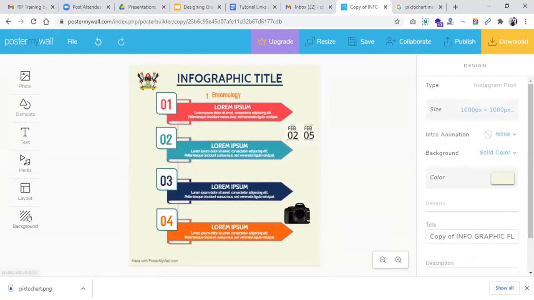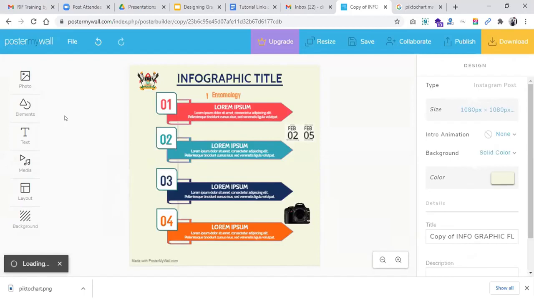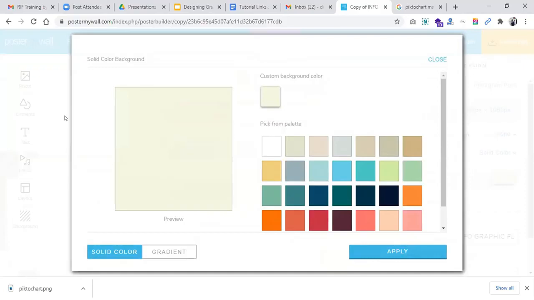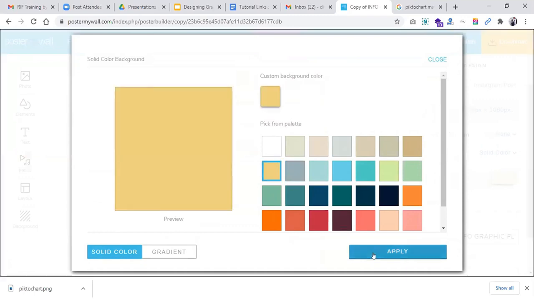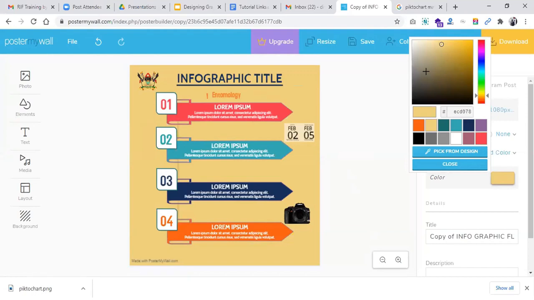Another thing we can do is also background. We can change this current background if you want a different color for it. So right now our background is, this is the background, but we can always change it and give it, let's say, you can pick that color. And as you can see, it has changed. So even on the right here, you can also change the background color here. Once you click on color, you can pick different colors from here that best represent your design.